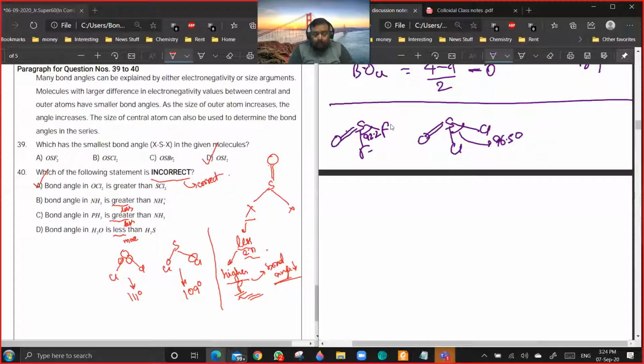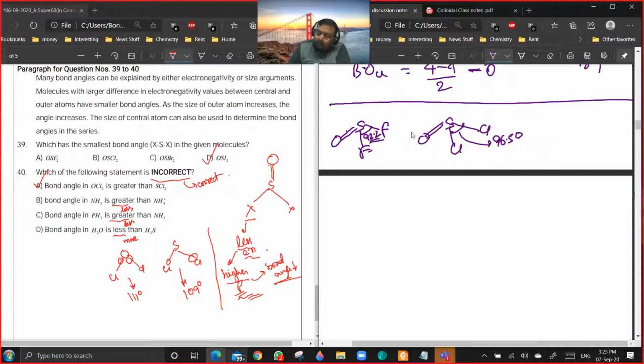If you are going by the trend which we are getting from the data, then yeah, I was looking at the wrong angle actually. See, there are two different angles. This one is a different angle, and they are asking the FSF bond angle.